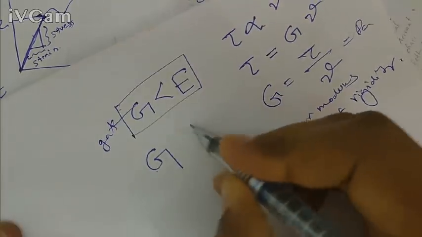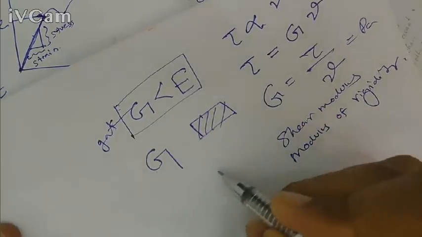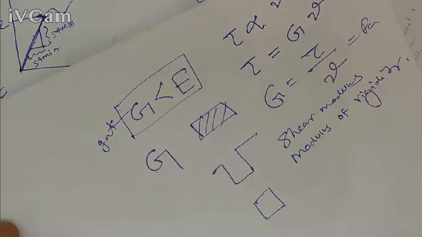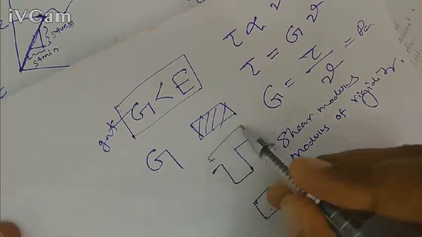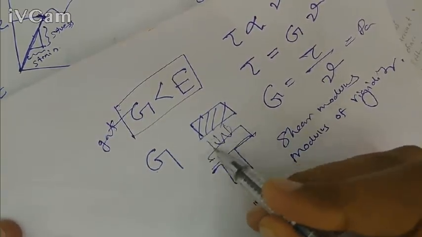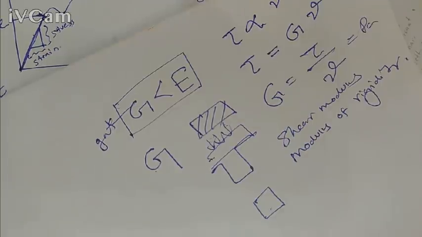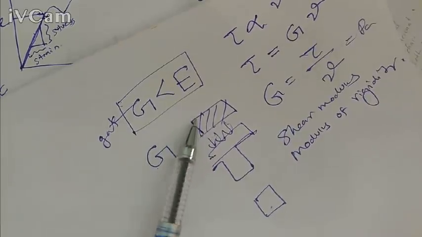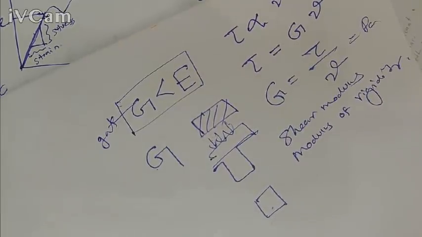For example, I take a raw material like this. I need to convert the material into a final shape like this. I use a forging operation, applying a compressive stress. If the G value of this material is very large, it is very difficult to convert this shape into this shape, because change in shape is difficult if the G value is very high. So that is modulus of rigidity.